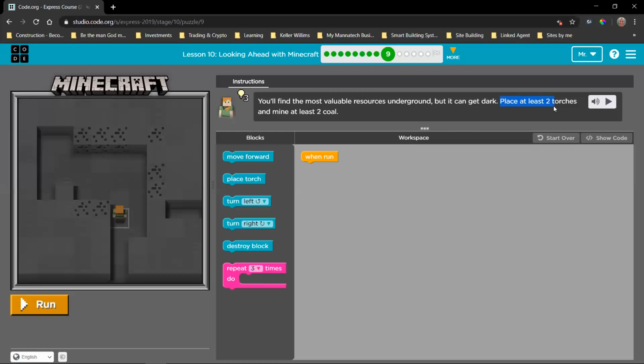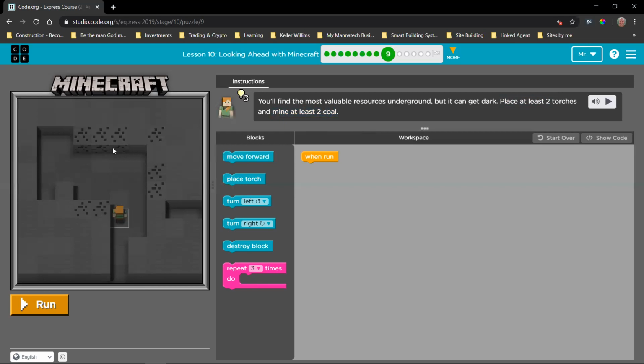We need to place 2 torches. At least means no less than. Okay, so we need to place at least 2. We cannot place less than 2 torches in order for us to reach the goal. The next one says mine at least 2 coal. So again, no less than 2 coal has to be mined, right?